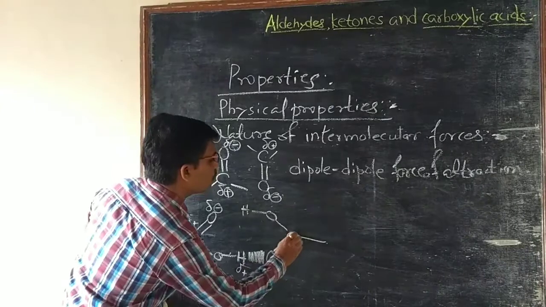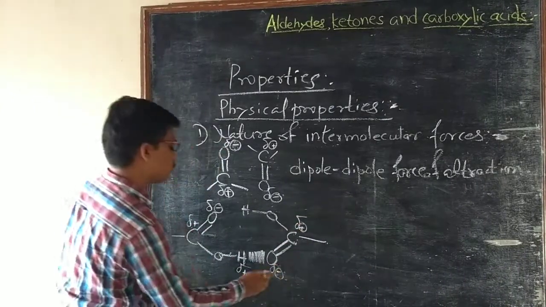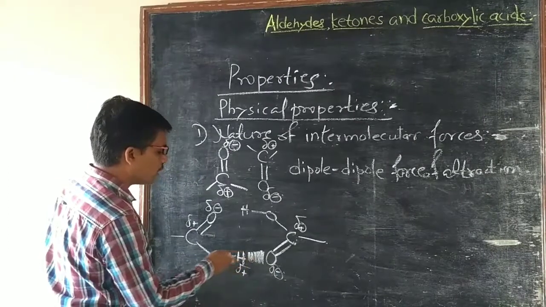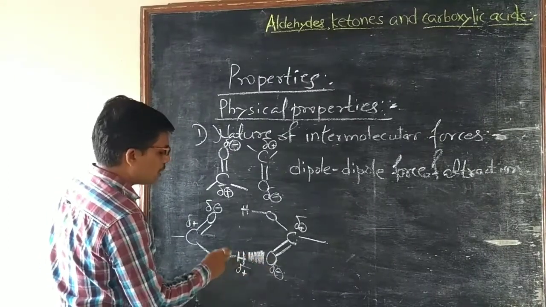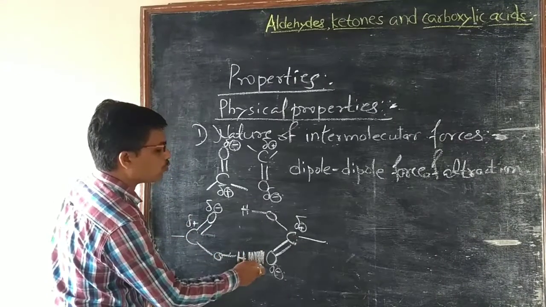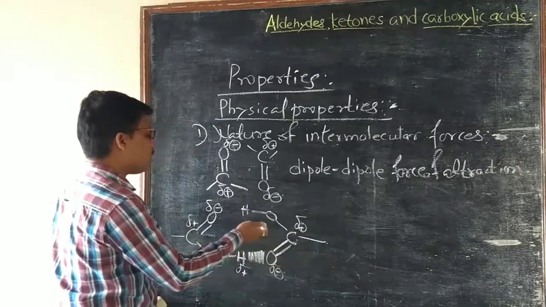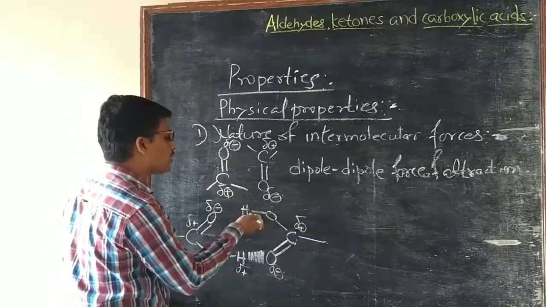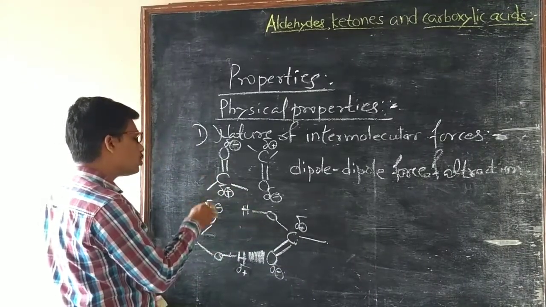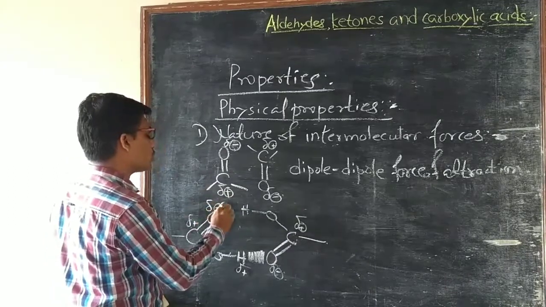That is, this carbonyl carbon is partially positive, this carbonyl oxygen is partially negative. The acidic hydrogen of one carboxyl group is in hydrogen bonding with the carbonyl oxygen of the other molecule, and the acidic hydrogen of the other molecule is in hydrogen bonding with the carbonyl oxygen of the first molecule.